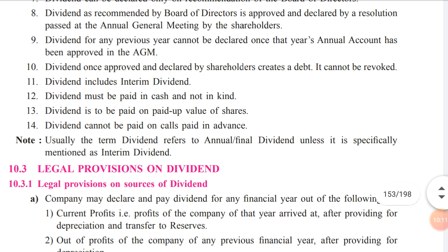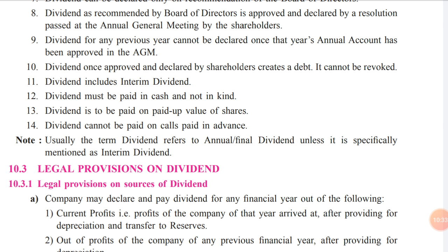10th point: dividend once approved and declared by the shareholders creates a debt, it cannot be revoked. So once a decision has been taken by the board of directors and that decision has been approved by the shareholders in the annual general meeting, that decision and the declaration will become a debt for the company.